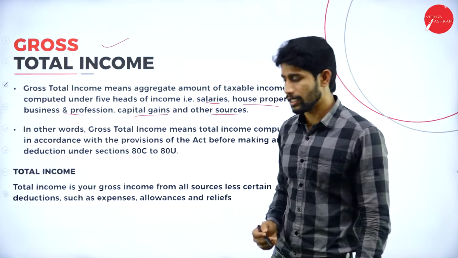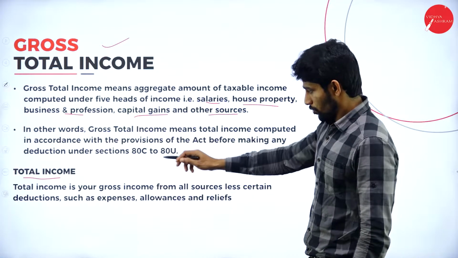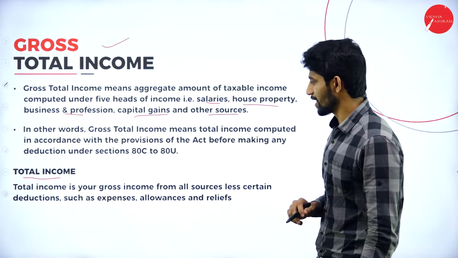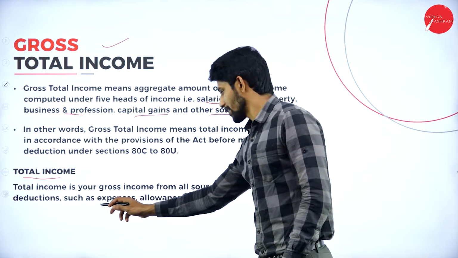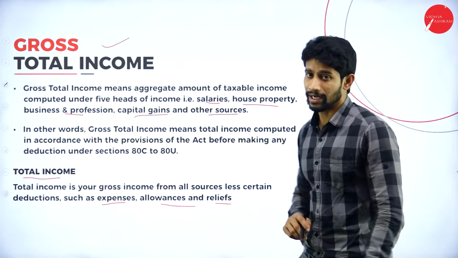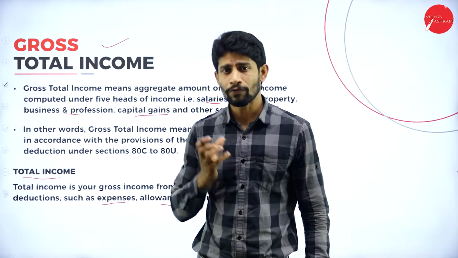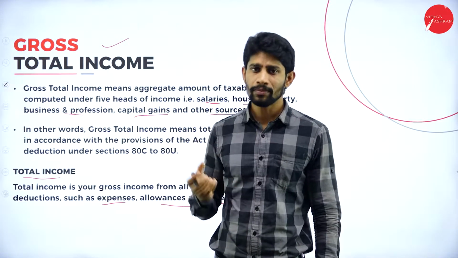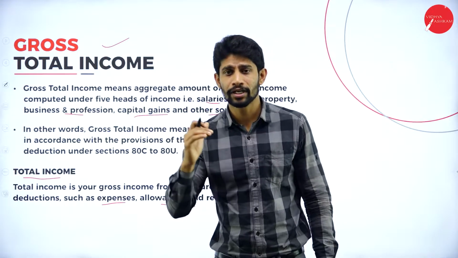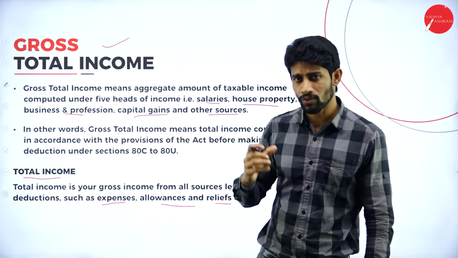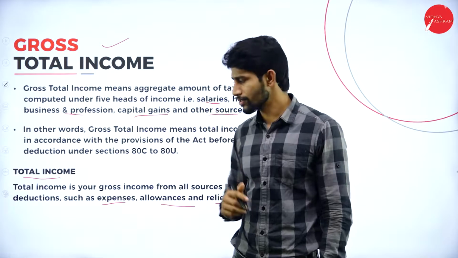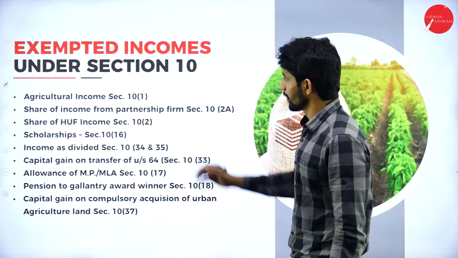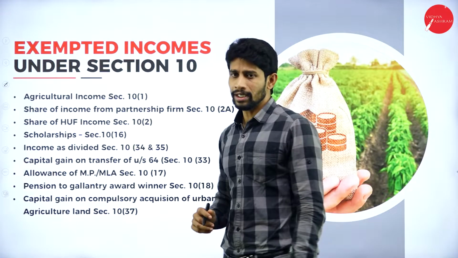Then, what is total income? Total income is your gross income from all sources less certain deductions such as expenses, allowances and reliefs. After computing gross total income, we give some deductions, and the balance we get after giving the deductions is called total income.